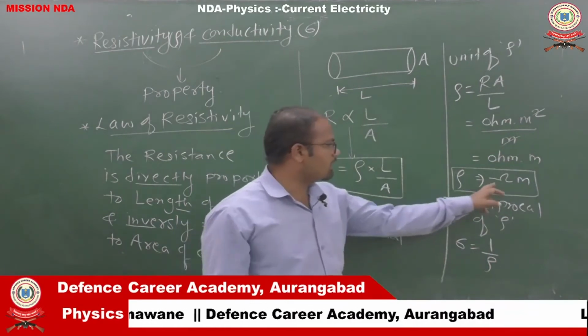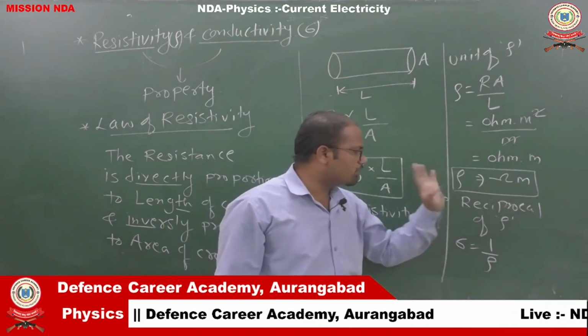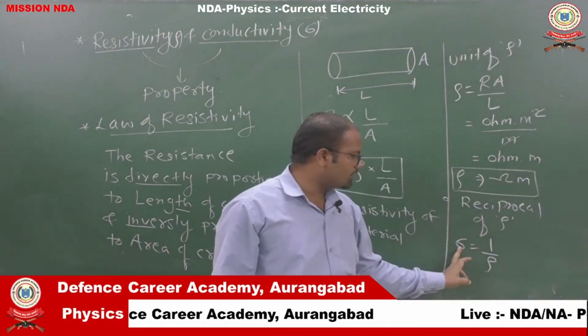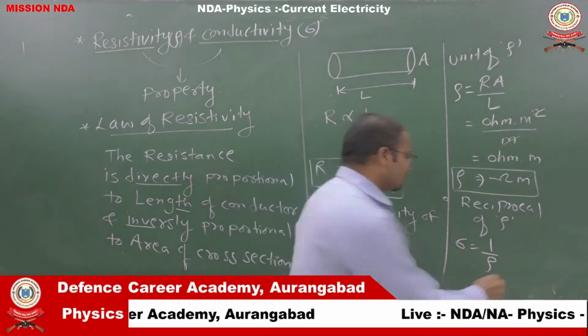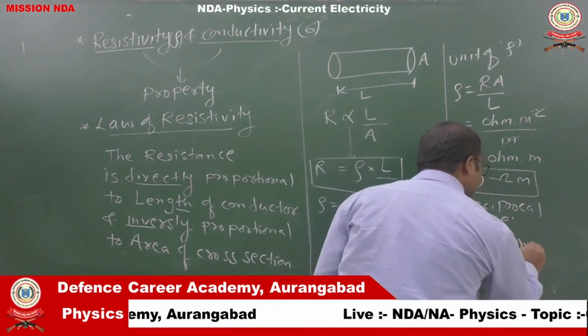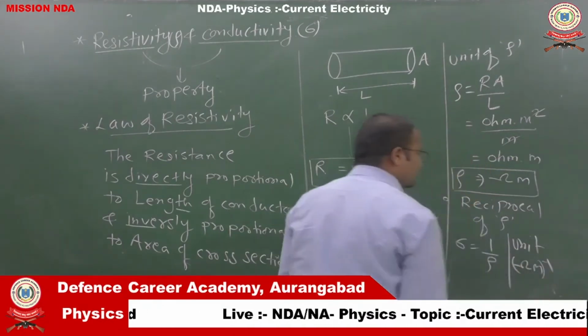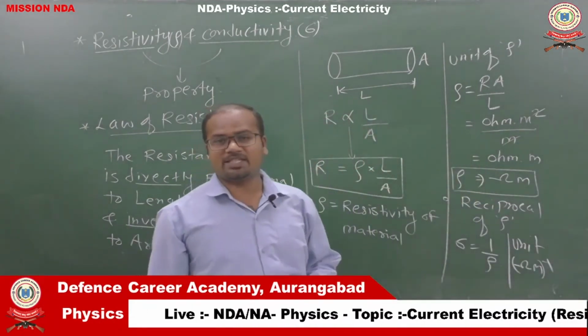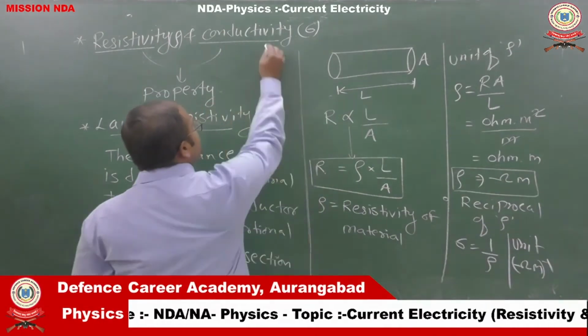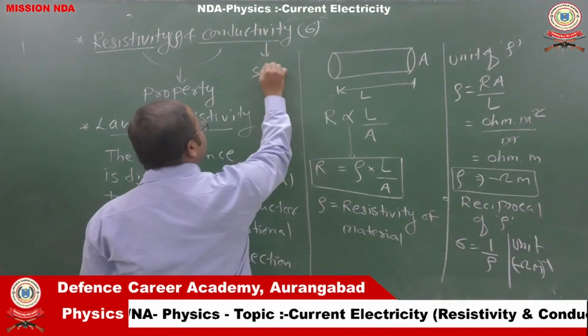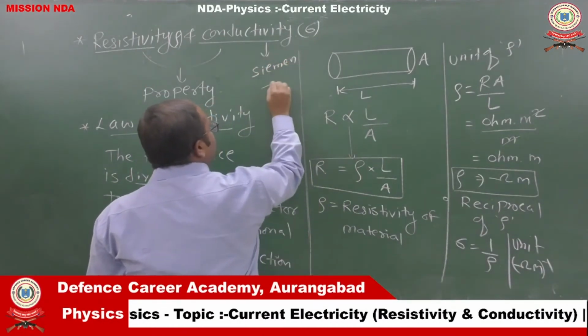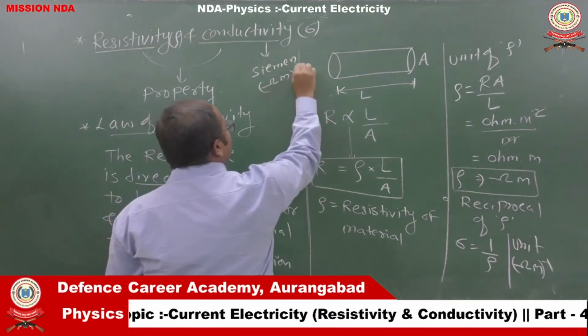Ohm meter is the unit of rho, so the unit of sigma becomes ohm meter to the power minus 1, and this unit is also known as Siemens. So Siemens is also the unit of conductivity, that is ohm meter to the power minus 1.